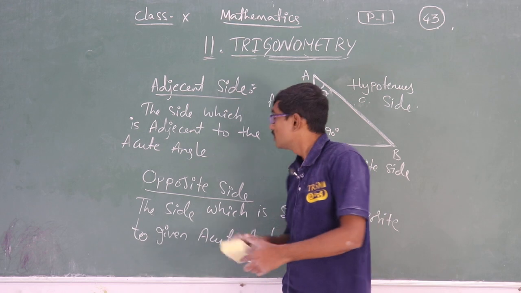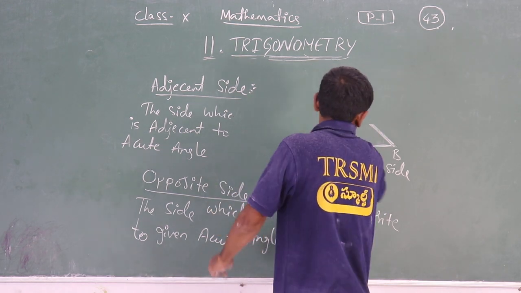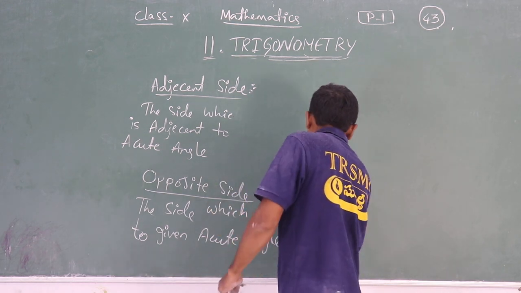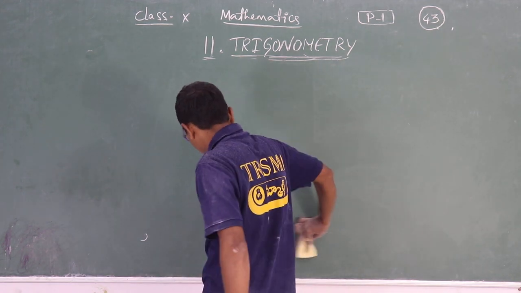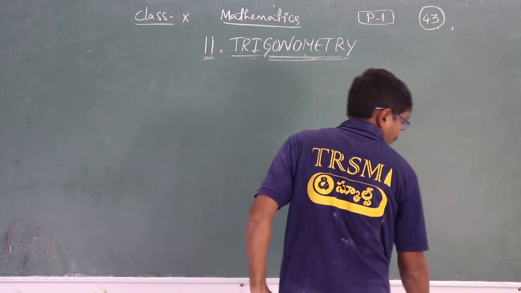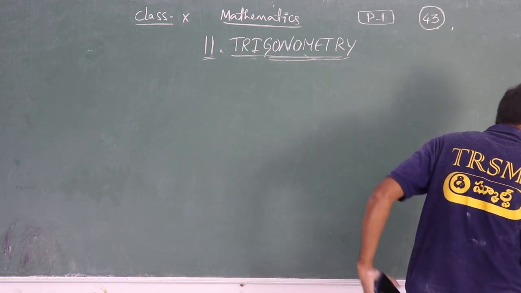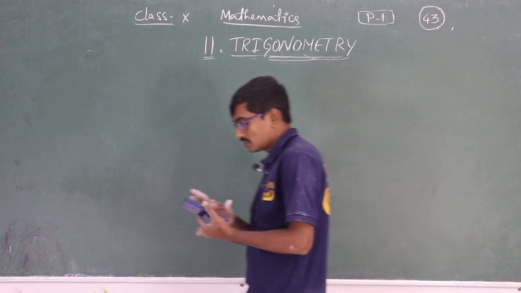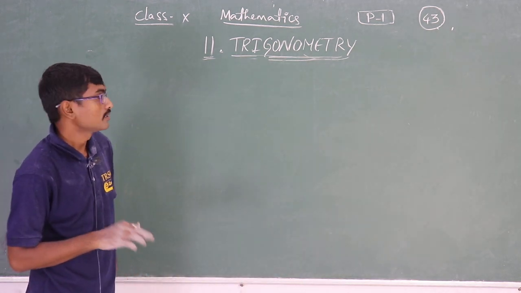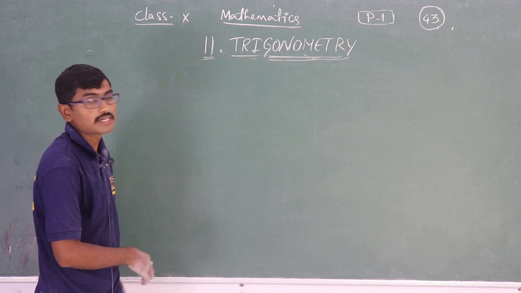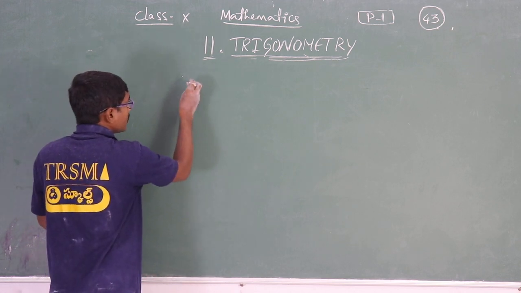So let me draw 2 to 3 triangles so that you will get the perfect idea of all the 3 sides. Okay, so here I have a triangle.